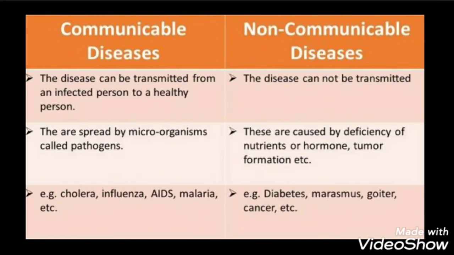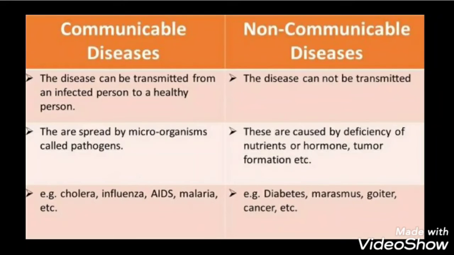Now I hope you can differentiate between communicable and non-communicable diseases. The diseases which spread from infected person to a healthy person are communicable diseases, while the diseases that do not spread or transmit from infected to a healthy person are non-communicable diseases.